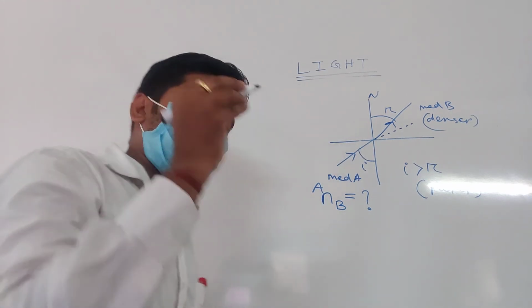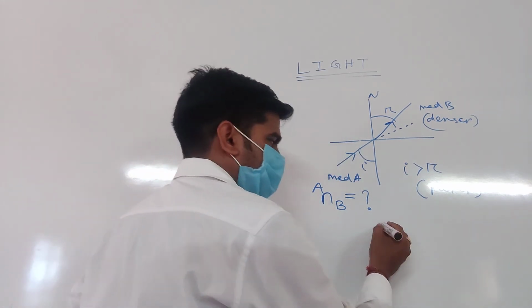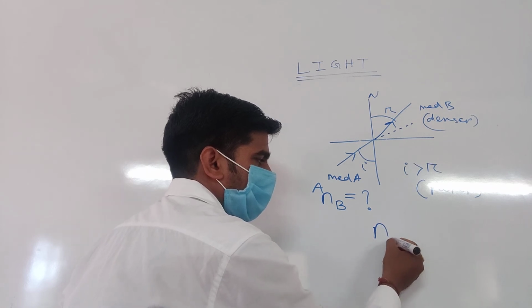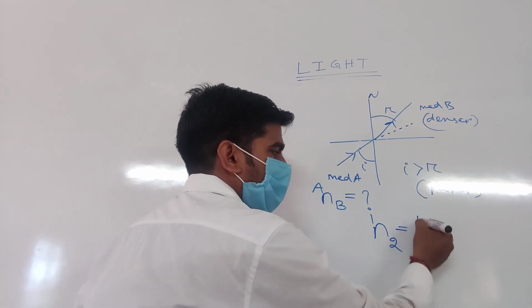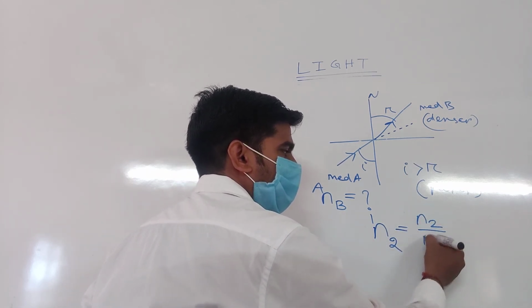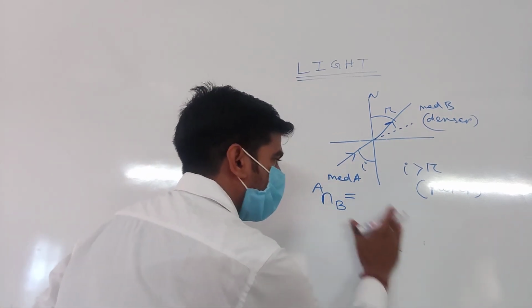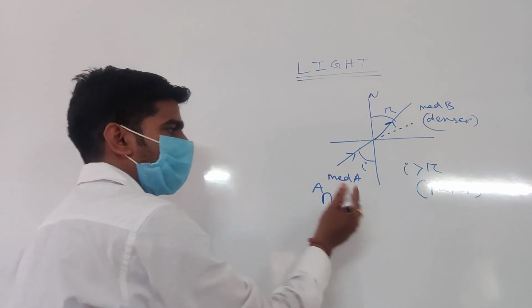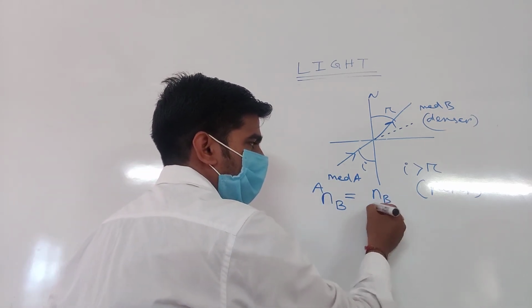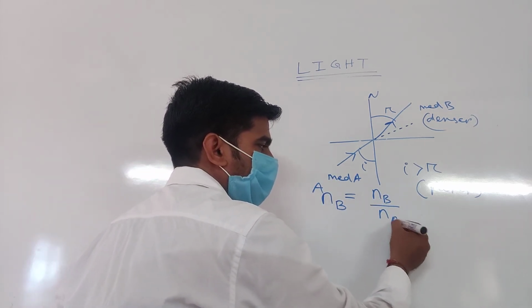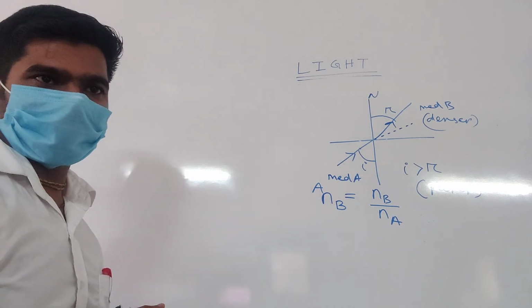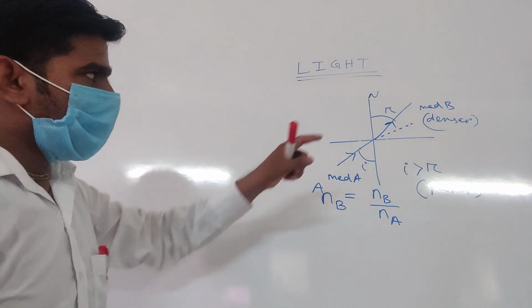You already know another concept of the refractive index. Suppose refractive index of 2 with respect to 1. You know that it is refractive index of 2 by refractive index of 1. Similarly, refractive index of B with respect to A means refractive index of B by refractive index of A. Any doubt? No, sir.